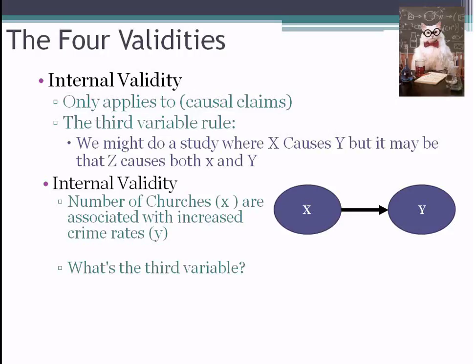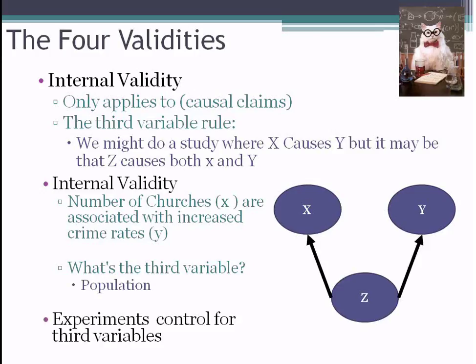So the degree to which x causes y. For example, what we want to be able to do is rule out third variables. The number of churches is directly related to increased crime rates, and this is true. The reason for this is population. As populations go up, both crime rates and the number of churches in the community also go up, right?